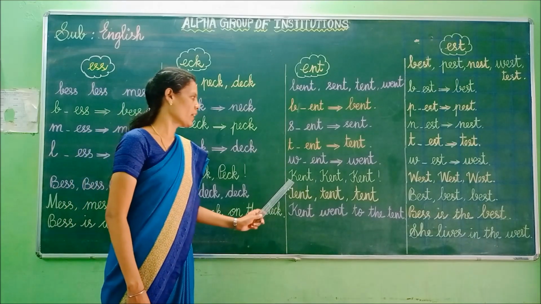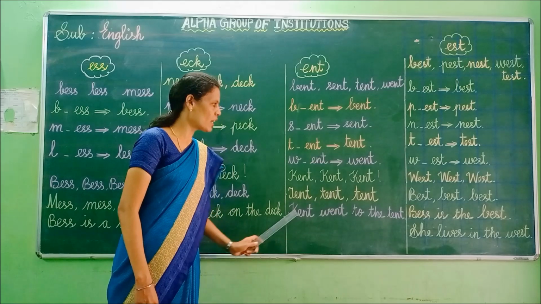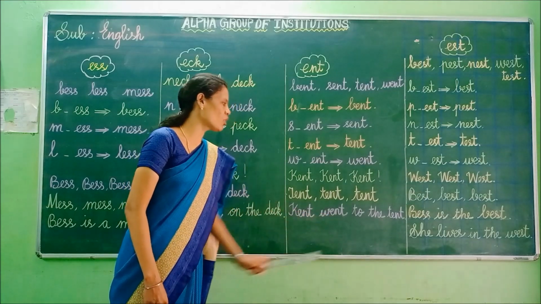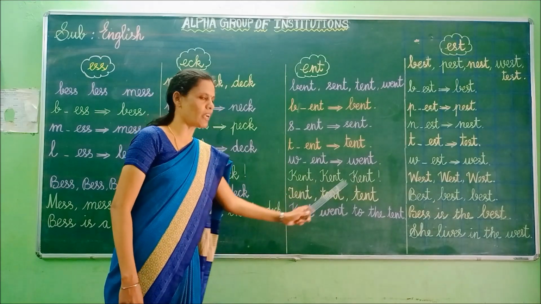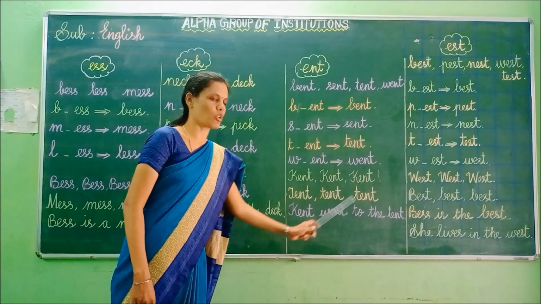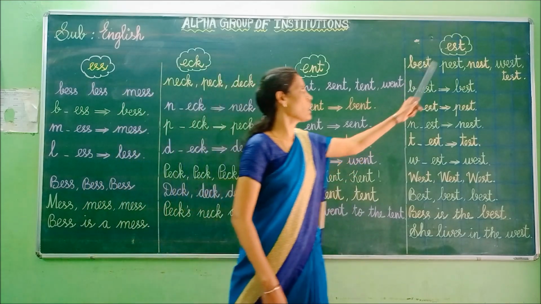Rhymes. Kent, Kent, Ken. Tent, tent, tent. Ken went to the tent. One more time. Kent, Kent, Ken. Tent, tent, tent. Ken went to the tent. We move on to est.